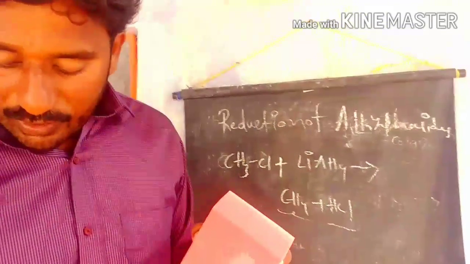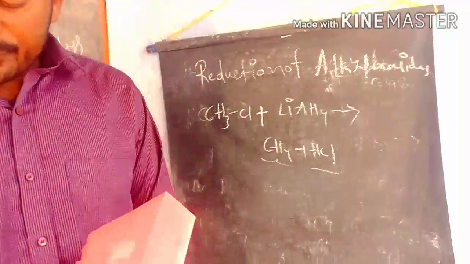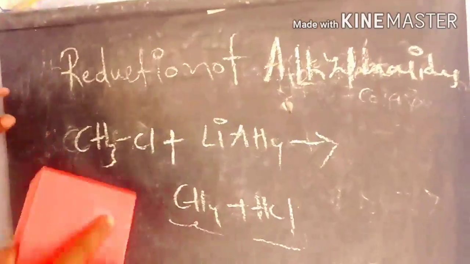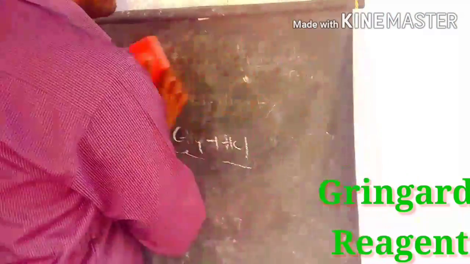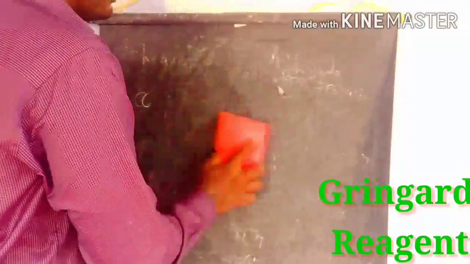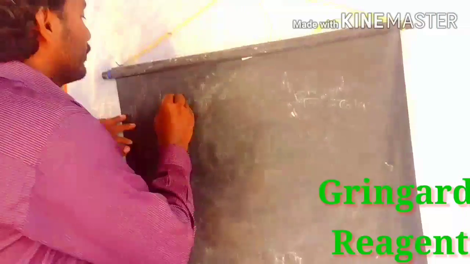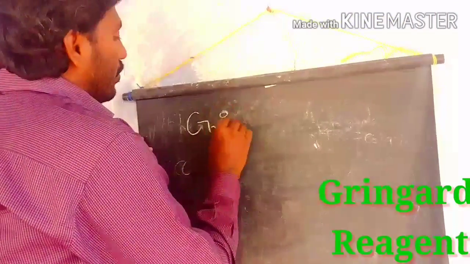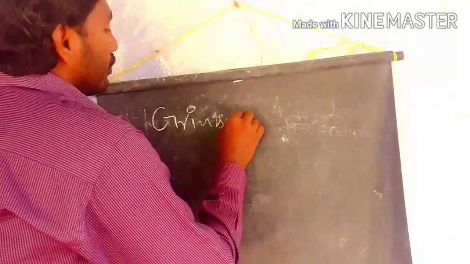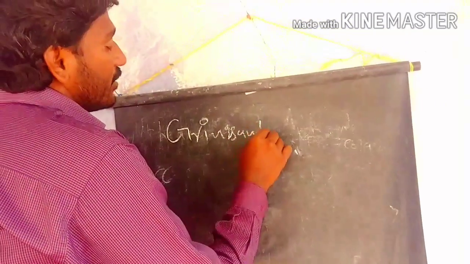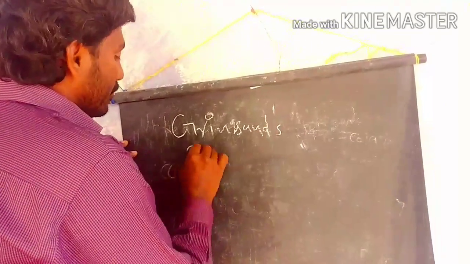The second one is from Grignard reagent. This is also a very important reagent, the Victor Grignard reagent. First we discussed the Grignard reagent, and the character of the Grignard reagent we also discussed here.